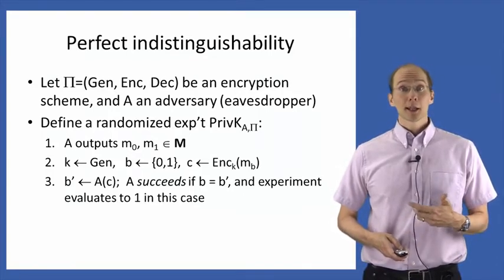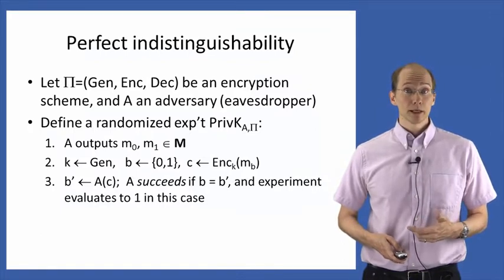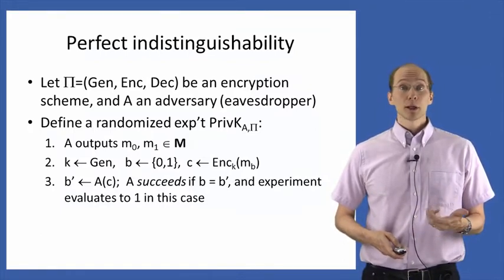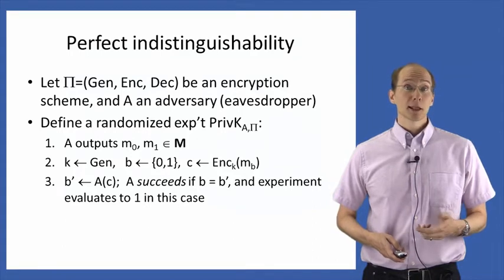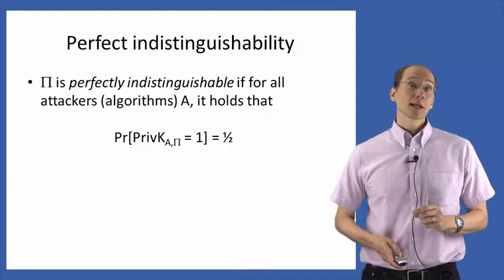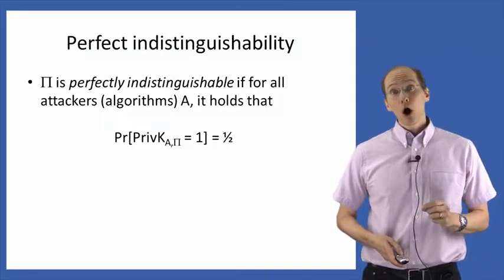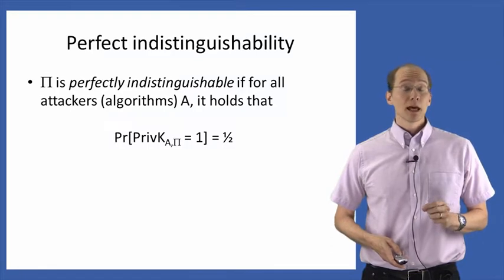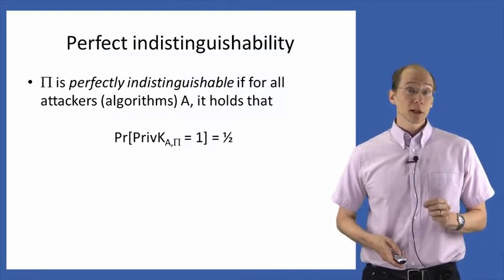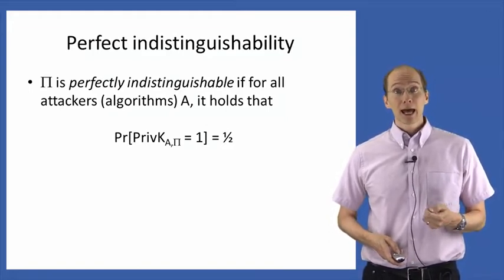We say that A succeeds if its guess is correct, i.e. if B prime is equal to B, and the experiment evaluates to 1 if and only if A succeeds. We then say that the encryption scheme pi is perfectly indistinguishable if for all attackers A, it holds that the probability that the experiment evaluates to 1, that is, the probability with which A succeeds, is exactly 1/2.